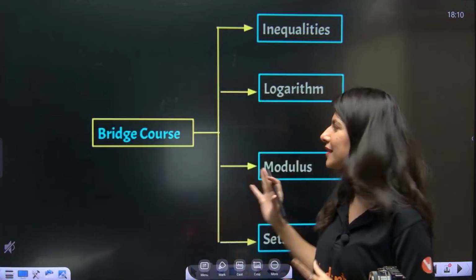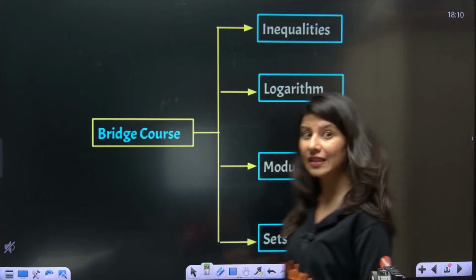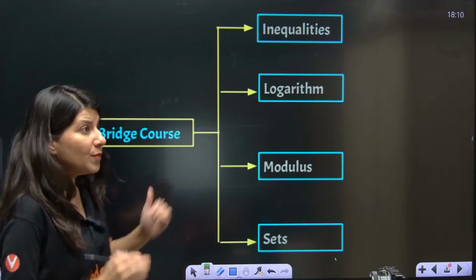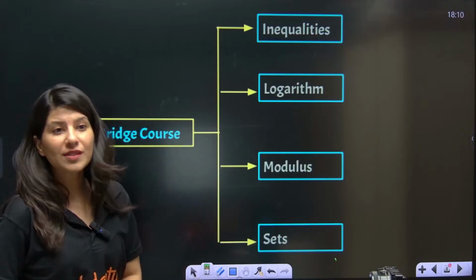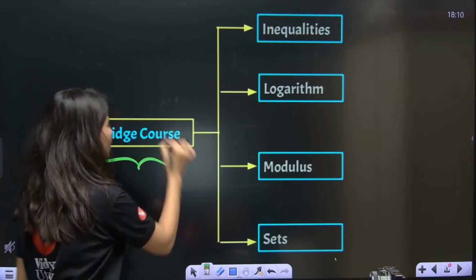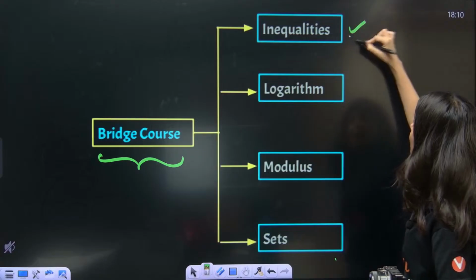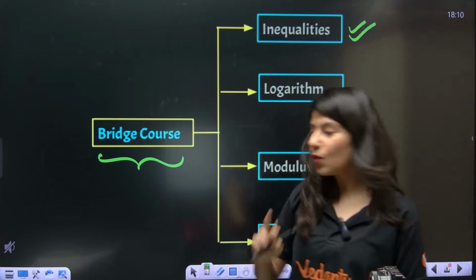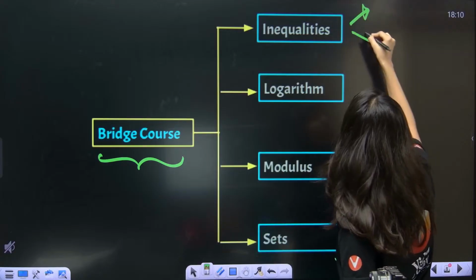Now we are going to start with this bridge course. What is going to happen in this bridge course? Before we start class 11th and 12th chapters, we are going to study a bridge course, and in it we will study inequalities. We are going to take 2 sessions for inequalities.